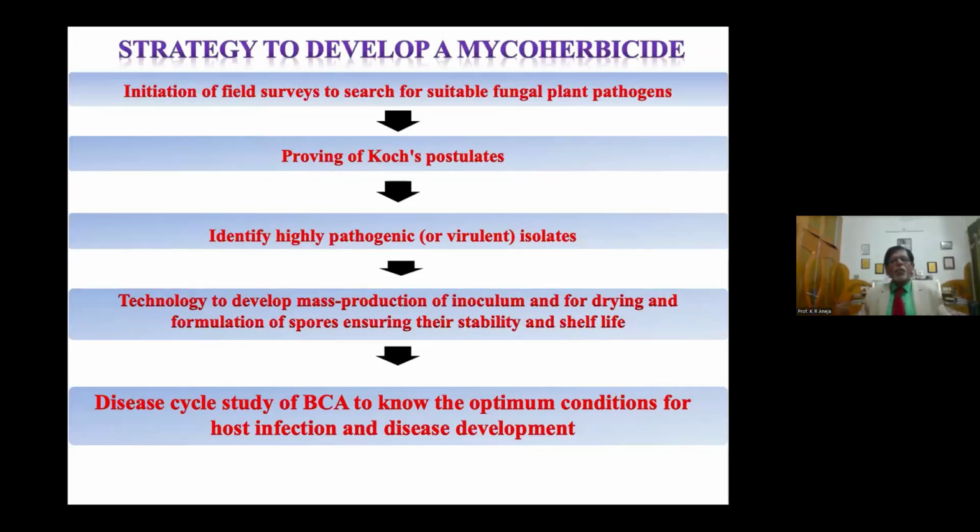Here, if we have to start working with any biocontrol agent as a mycoherbicide, first we go for surveys to search for virulent fungal pathogens. Then we go for testing of pathogenicity and proving Koch's postulates. Then we identify the highly virulent isolates, and we do not go for pathogens which are not virulent in nature, because they are not going to control the weed later when we develop any mycoherbicide.